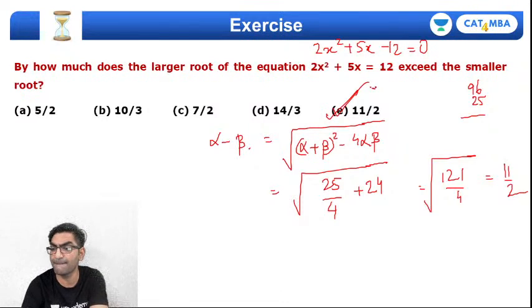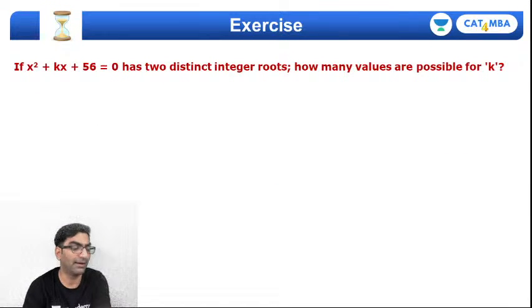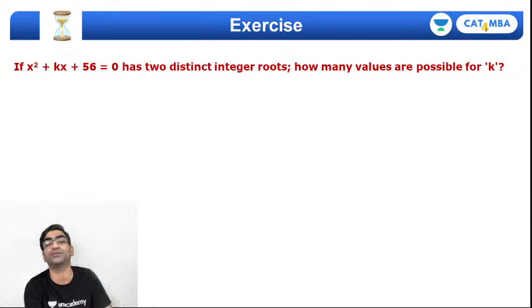समझ में आ रहा है ना? ओके, अब थोड़ा सा बाउंसर लेवल क्वेश्चन करते हैं, चैलेंज क्वेश्चन है ये, right? All of you watching live, right? Here is a question which says x square plus kx plus 56 equal to 0, quadratic दिया हुआ है, एक coefficient unknown है. Question says it has two distinct integer roots.